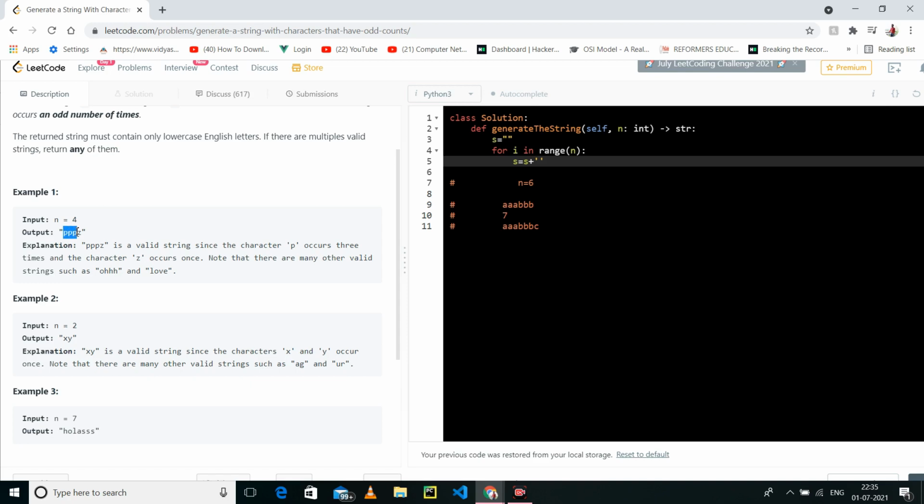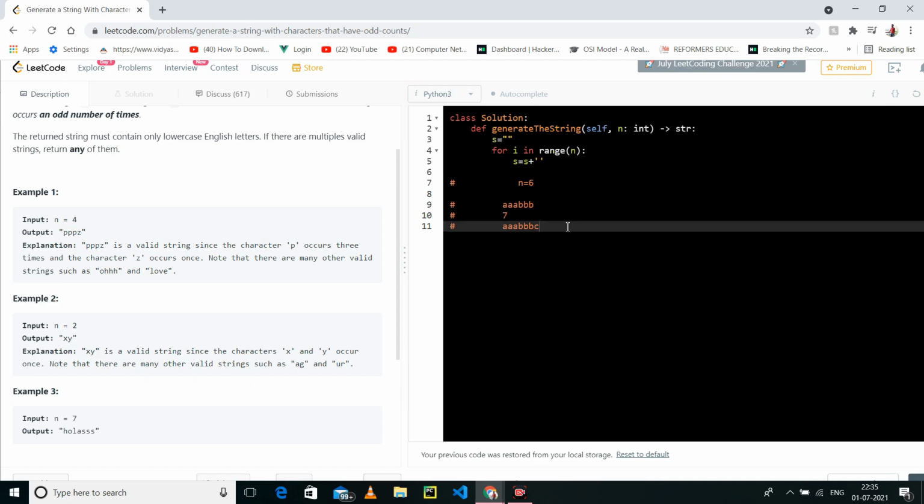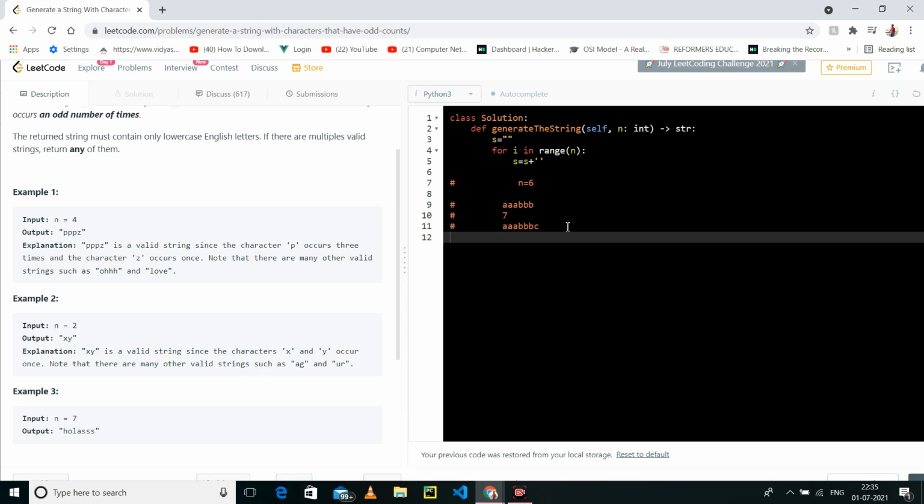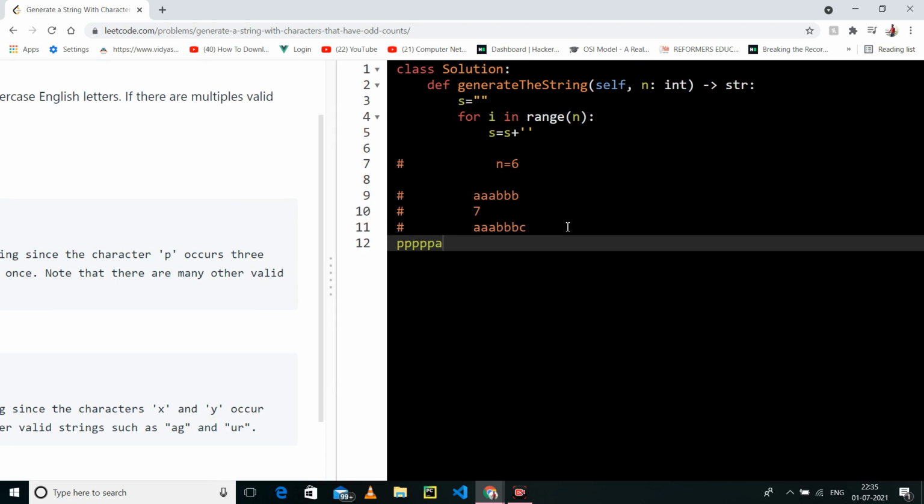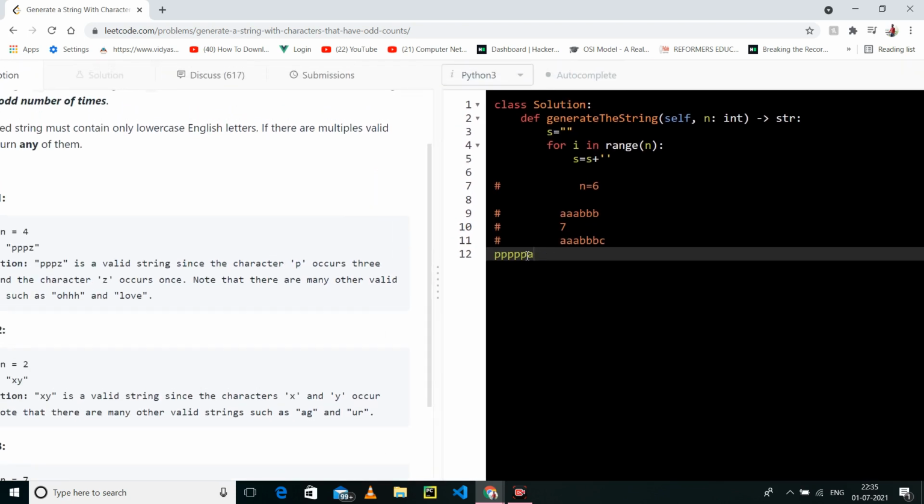You can see that if n is equal to 6, you can insert ppppp and a. This is also valid. This is 5 p's and one a, and this is valid because a is 1, p is 5.